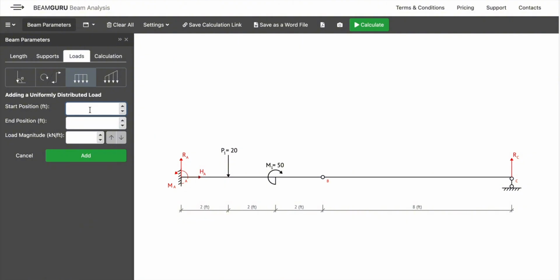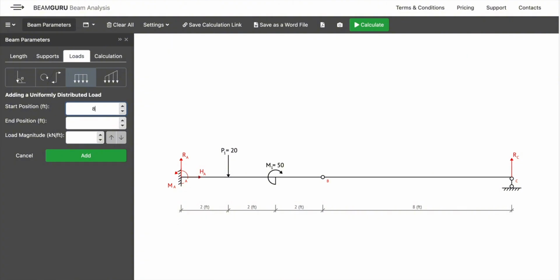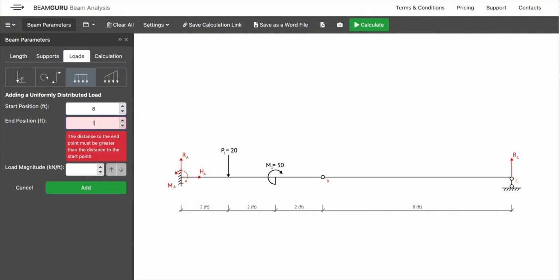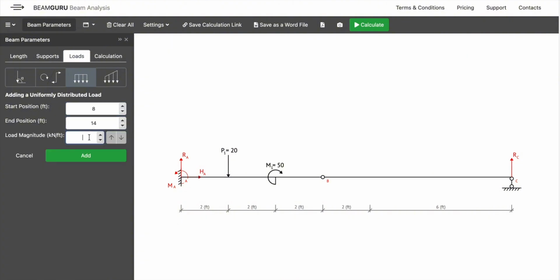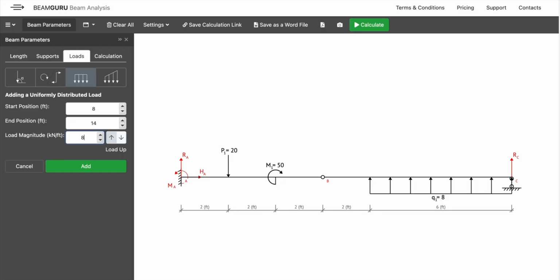Its starting position is point 6. Oh no, that's 8. So let's do 0.8, and position is 14. Okay, what's the magnitude? Magnitude is 8 kip per feet. So it's pointing upward, but we have pointing downward. So for that we have to provide minus. Okay, perfect.